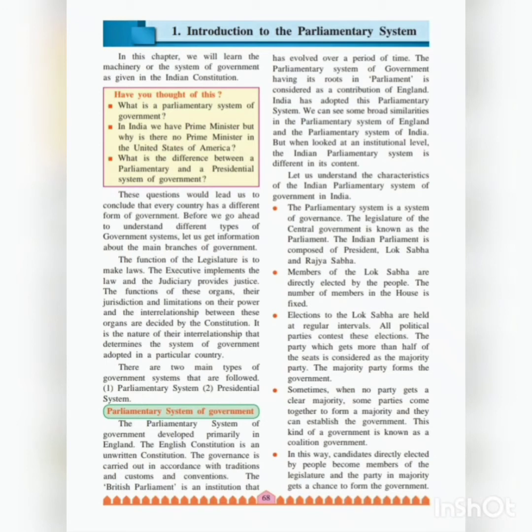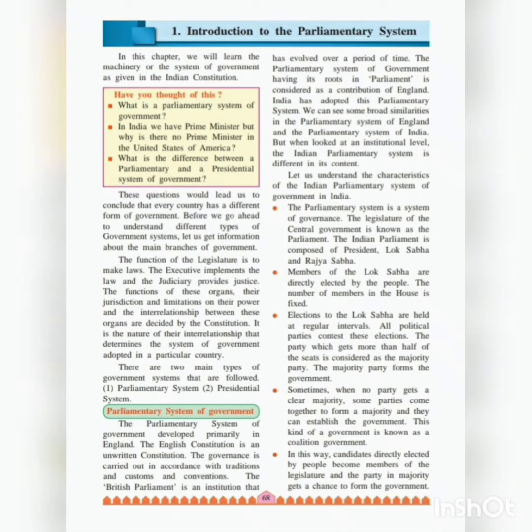So who elects the members of the Lok Sabha? They are elected by the people, and altogether 543 members are there in the Lok Sabha. Now elections to the Lok Sabha are held at regular intervals. Every 5 years elections are held. All political parties contest the elections, and the party which gets more than half of the seats is called the majority party, and the majority party forms the government.